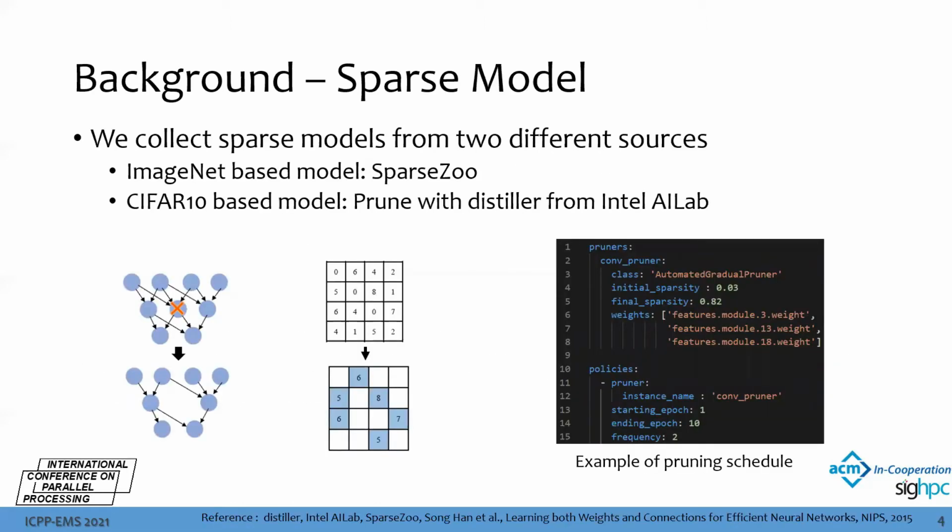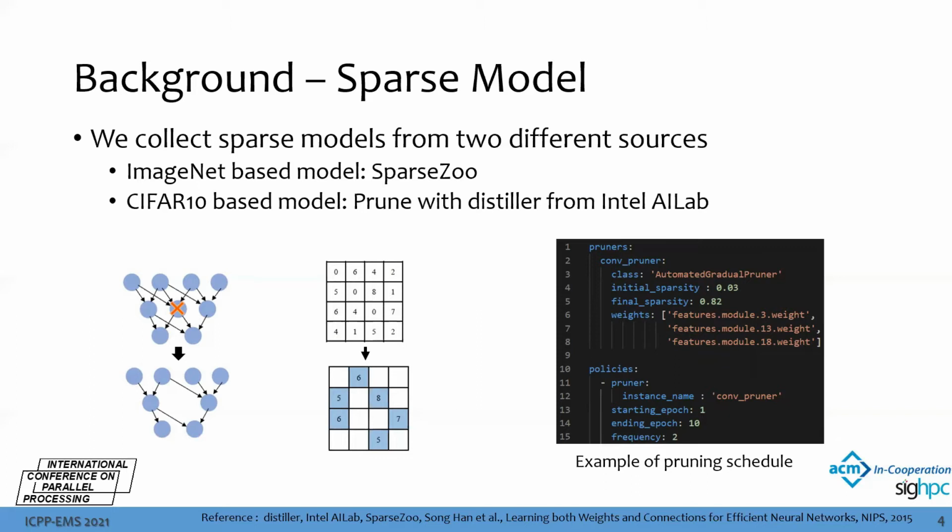Speaking of sparse models, we call a CNN model sparse if the weights of the model are highly sparse. And because our work is based on sparse CNN, we collect sparse models from two different open sources. We get ImageNet-based models from Sparse Zoo, and we also try to prune our CIFAR10 models with the open source Distiller from Intel AI Lab.